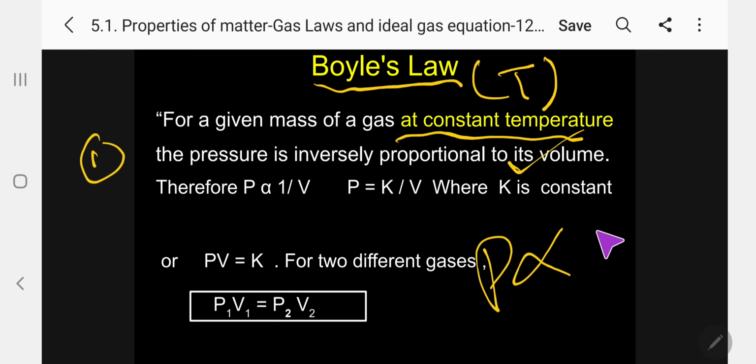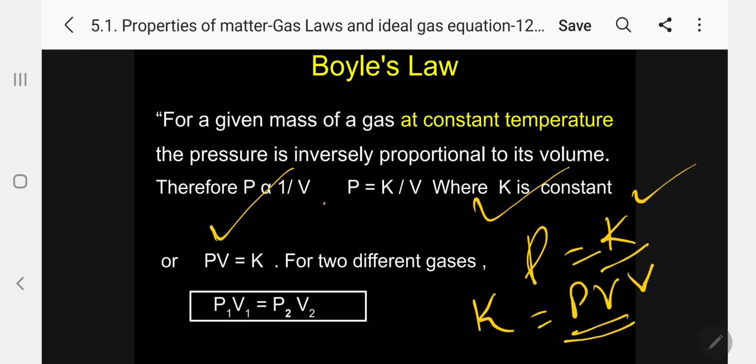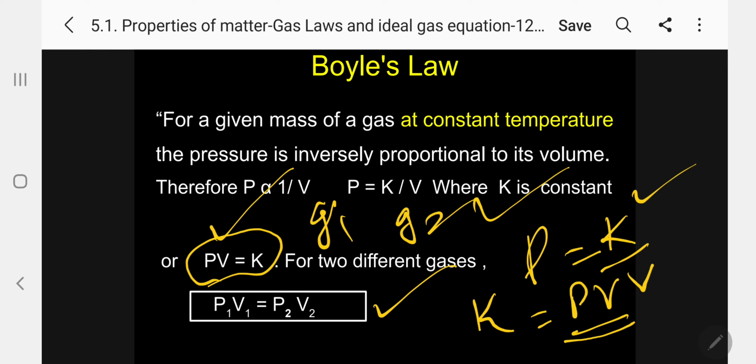Kindly follow. Suppose you apply this equation for 2 different gases, gas 1 and gas 2, then the same equation takes this form: P1 V1 equal to P2 V2.